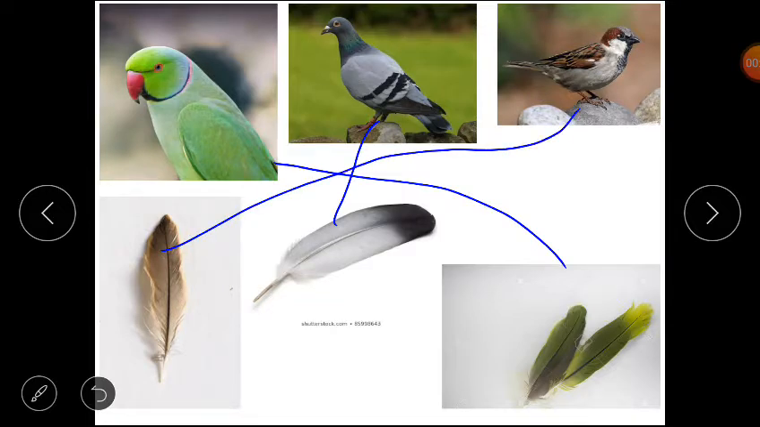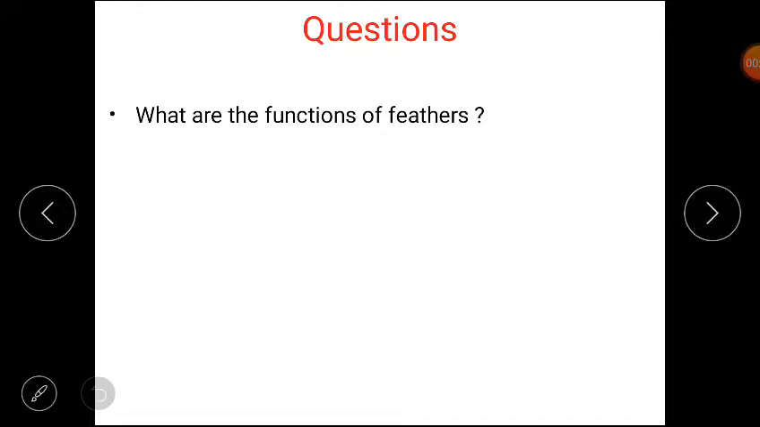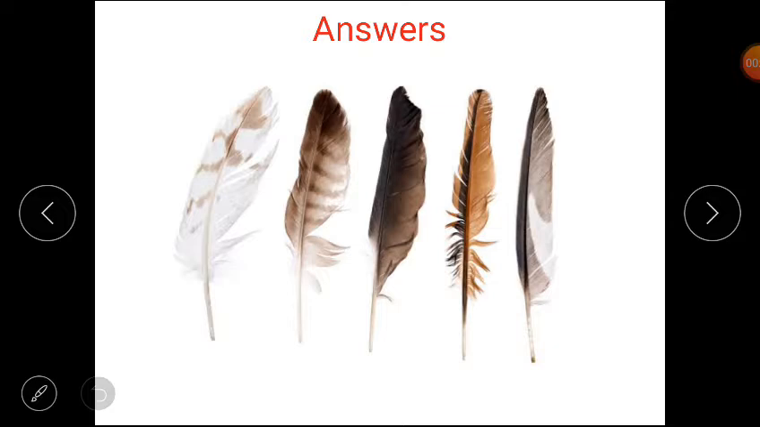Clear students? Now here is a question for you. Question is, what are the functions of feathers? Feathers के क्या function होते हैं? क्यों होते हैं feathers bird की body पे? Students, feathers cover the whole body of the bird. They keep the body of the bird warm and dry as they are waterproof. We can also identify birds as their feathers vary in size, shape and color. I hope it is clear to you all.